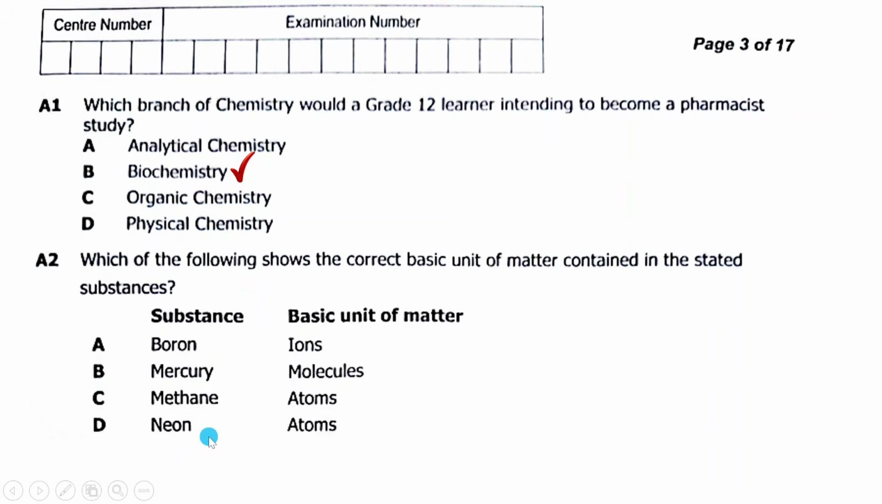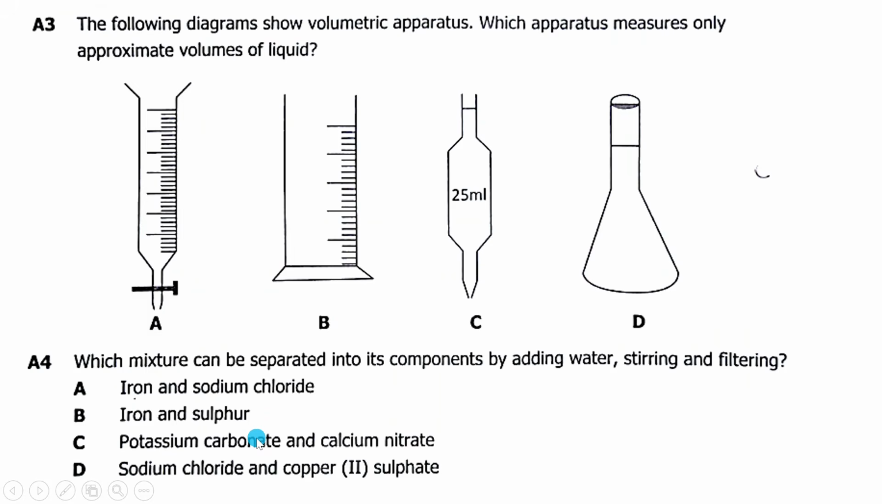The correct answer would be D here, because neon is the one that should have atoms, then methane should have molecules, mercury should have atoms, then boron also atoms. All right, so let's proceed to the next question.